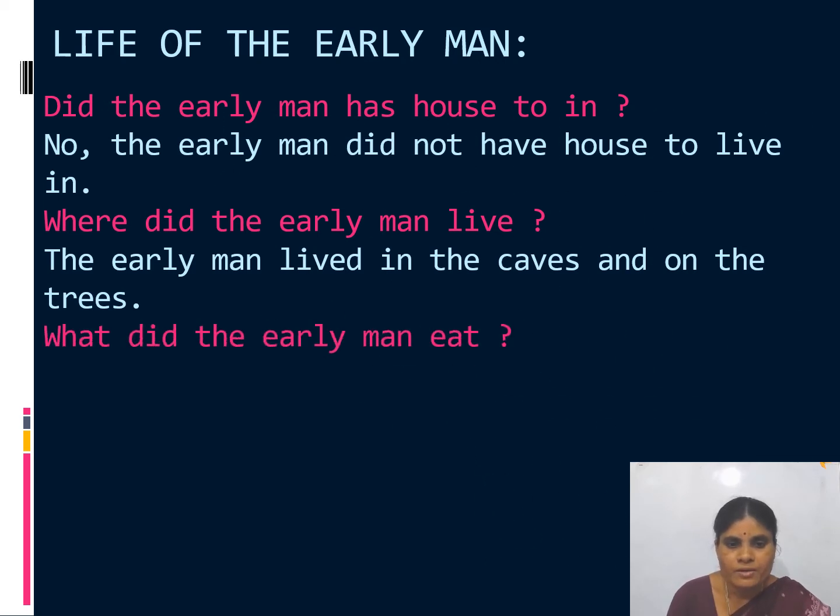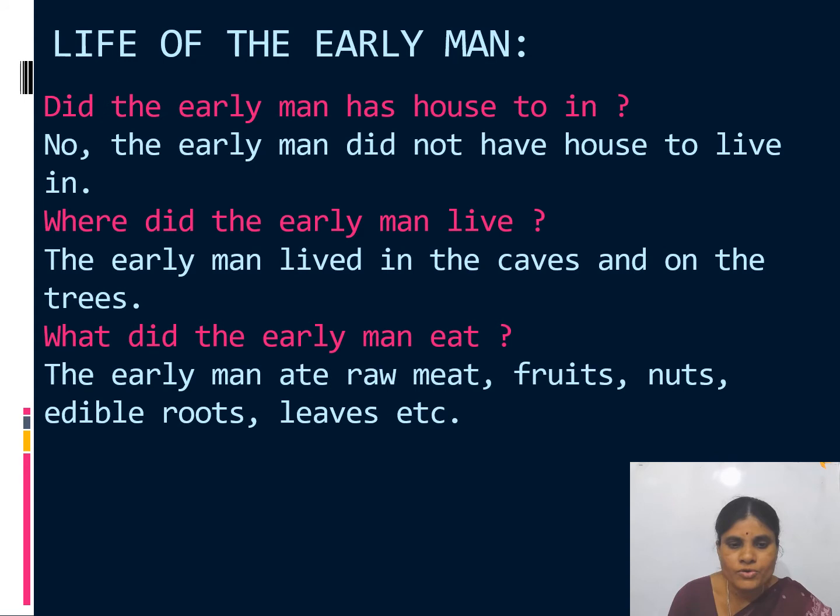Now, what did the early man eat? Nowadays we are eating so many dishes, varieties of food, isn't it? But the early man did not have such food to eat.